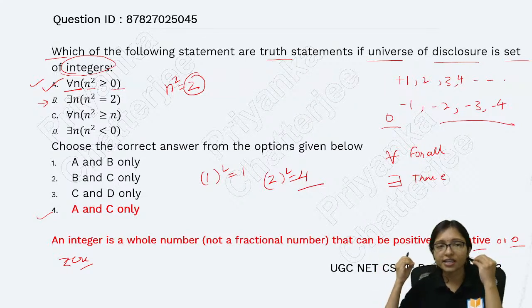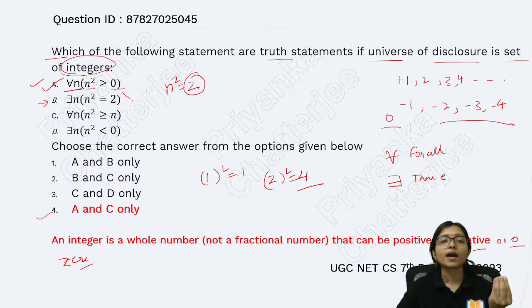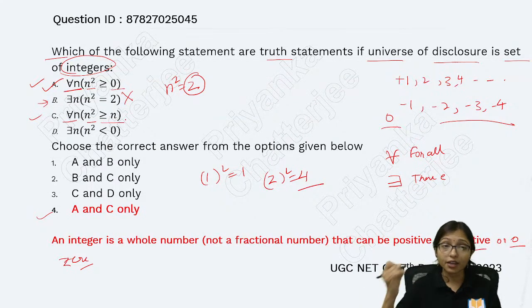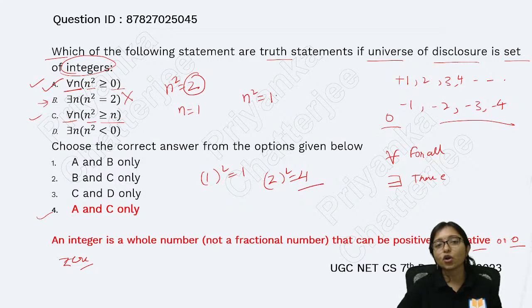There exists no such integer whose n square will be 2. So that's why this one is false. Option C: for all n, n square is greater than or equal to n. Definitely true. Because why? If I take n equals 1, then n square will also be 1.